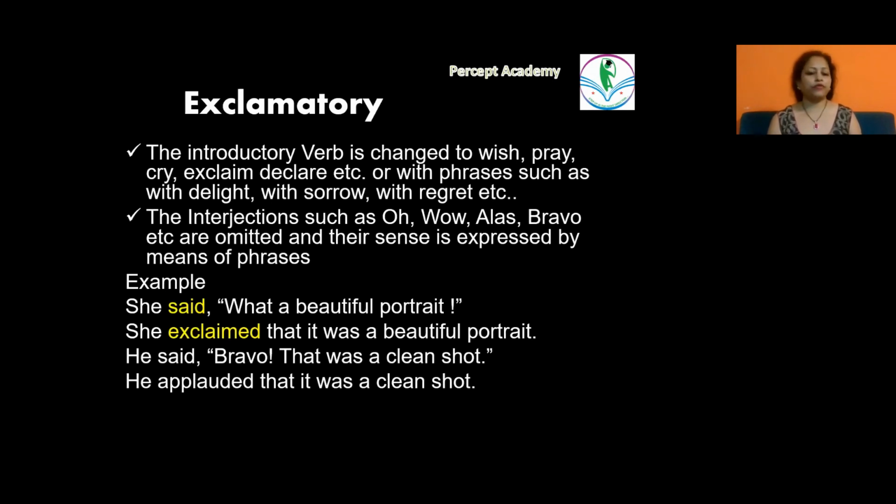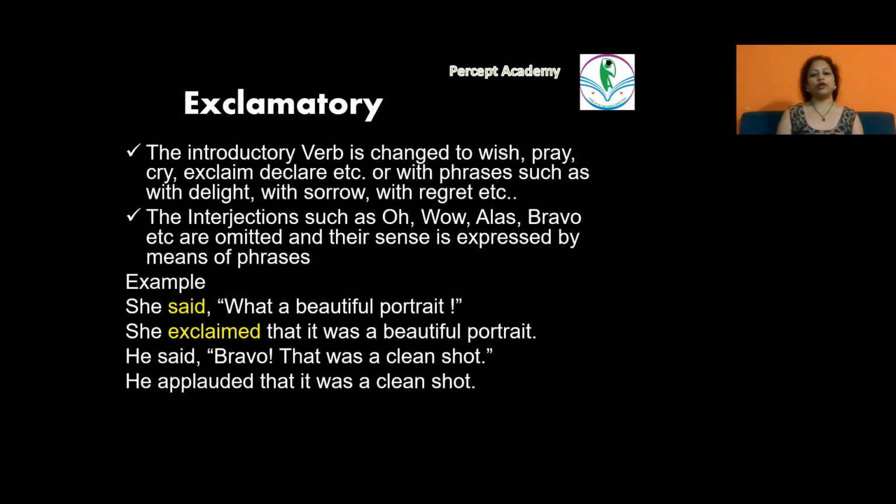He said, bravo, that was a clean shot. He applauded that it was a clean shot. So he applauded is, again, we have changed the first introductory verb said to applauded. So bravo can be omitted from here, and we simply write he applauded that it was a clean shot.